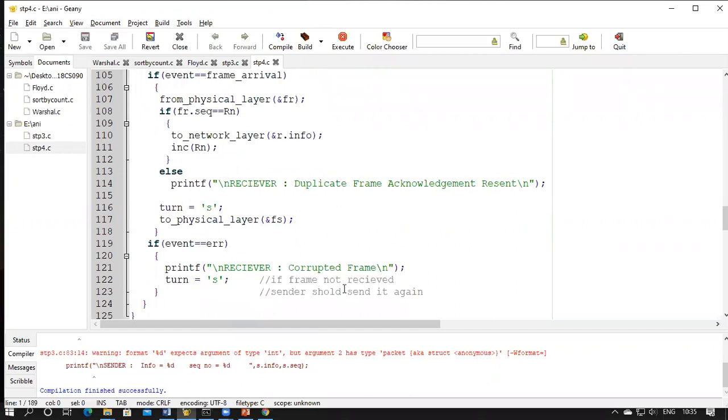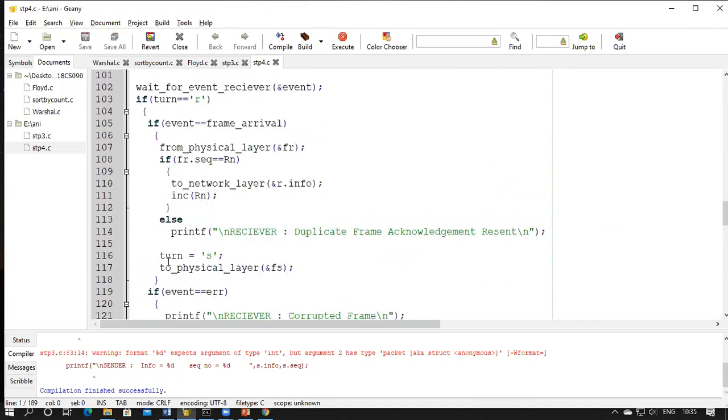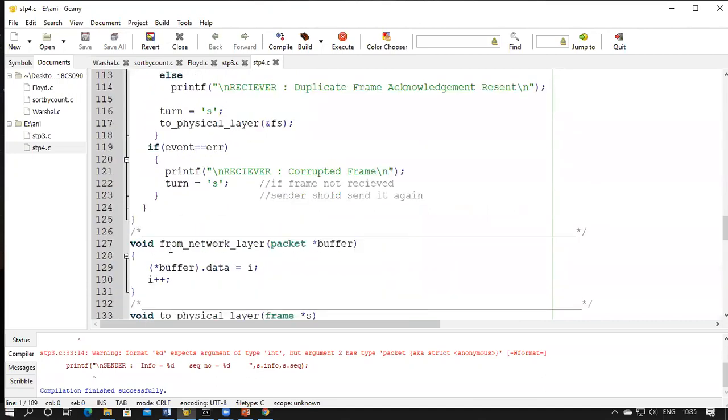Then you will not accept the packet, so even the sequence number is not incremented. You will just turn the flag to sender node so that the connection goes to the sender node. Then you will transfer the control to the sender node and finish the function call. So this is the sender, and this is the receiver side function call.